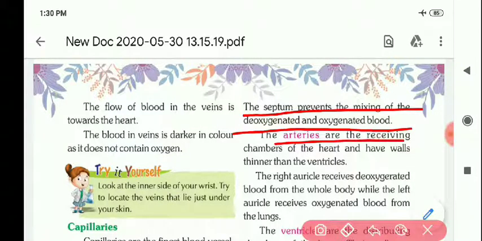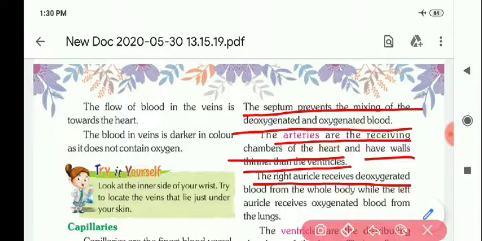The auricles are the receiving chambers of the heart and have walls thinner than the ventricles. The right auricle receives deoxygenated blood from the whole body, while the left auricle receives oxygenated